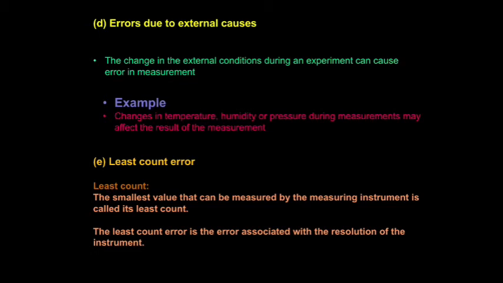Once again we can tell, systematic errors are reproducible inaccuracies that are consistently in the same direction. The first one is instrumental error, not calibrated properly at the time of manufacture, a manufacturer default, so instrumental error occurs automatically. The second one, imperfection of experimental technique or procedure: even if we don't follow the proper procedure or technique, an error comes here. The third one, personal error: the error caused by our carelessness is personal error.